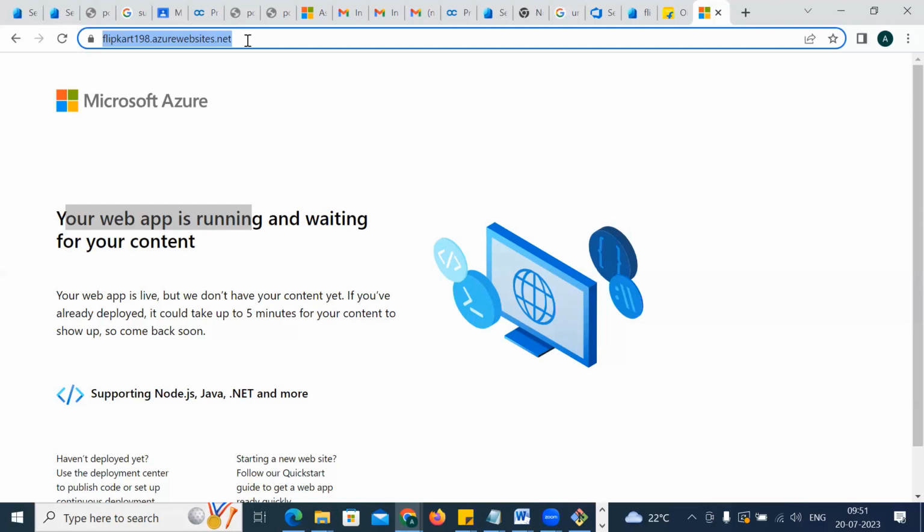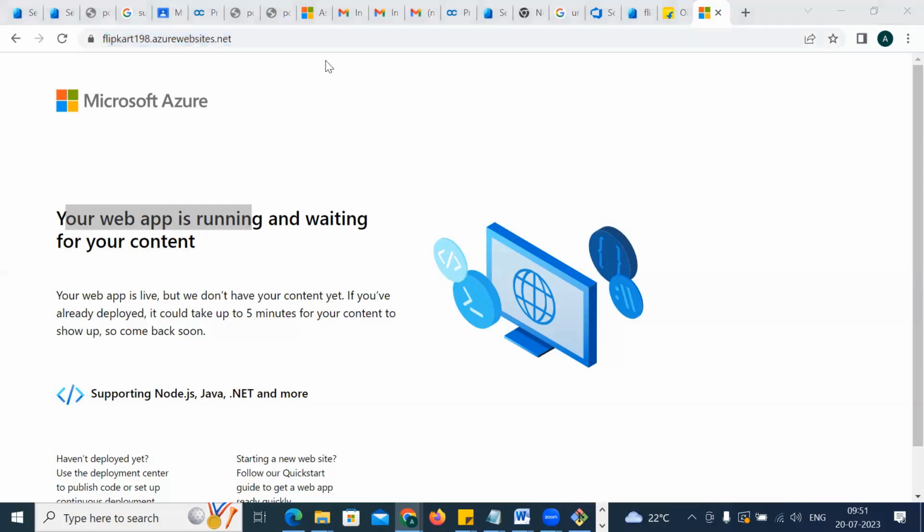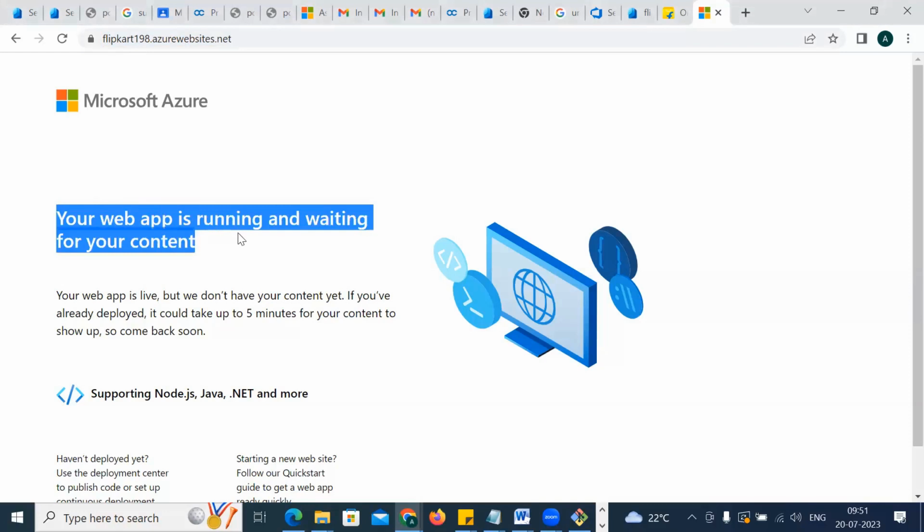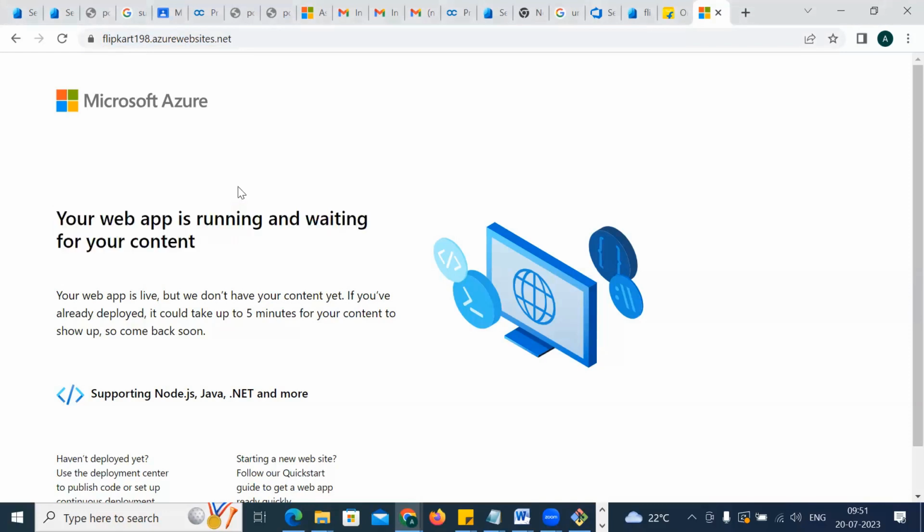Okay, so what happened? This is the website ready with you. Is it default code? Yes. We don't have any code with us, that's why we're getting this error message. Your web app is running and waiting for the content. So your website is running there, but the content is not there.